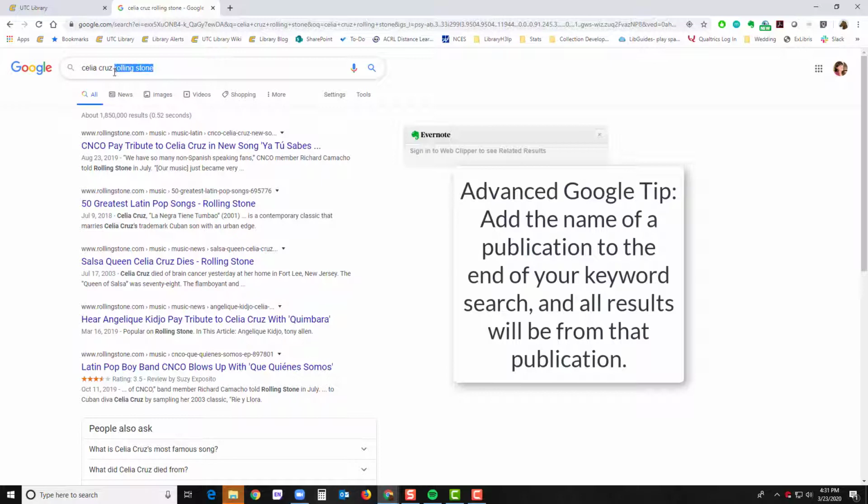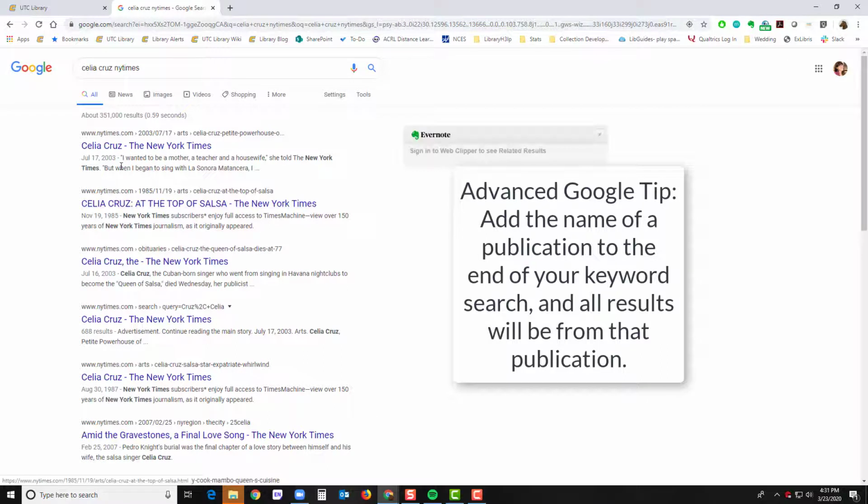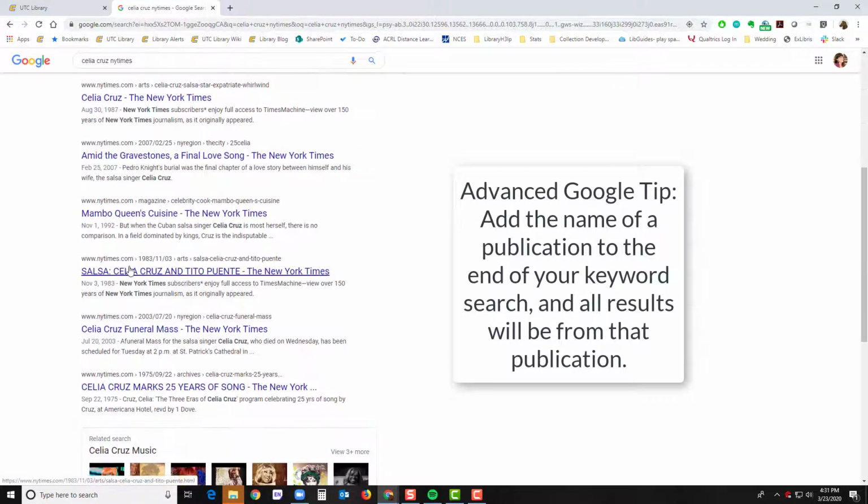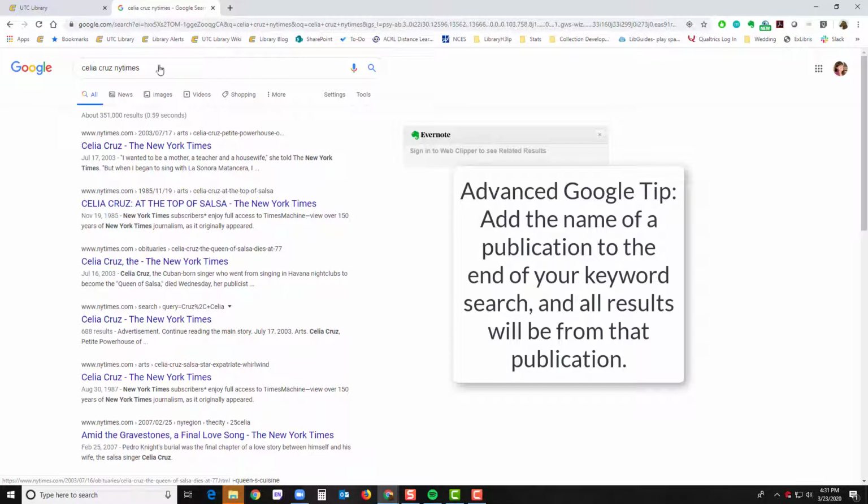I could do the same if I'm interested to see if the New York Times has done something about Celia Cruz, right? So they did something in 2003, looks like 1985, they wrote about her, right? So you can go through and see when the New York Times did, or the Wall Street Journal, or any other major magazine or newspaper. You could just tell Google that you want those results first.